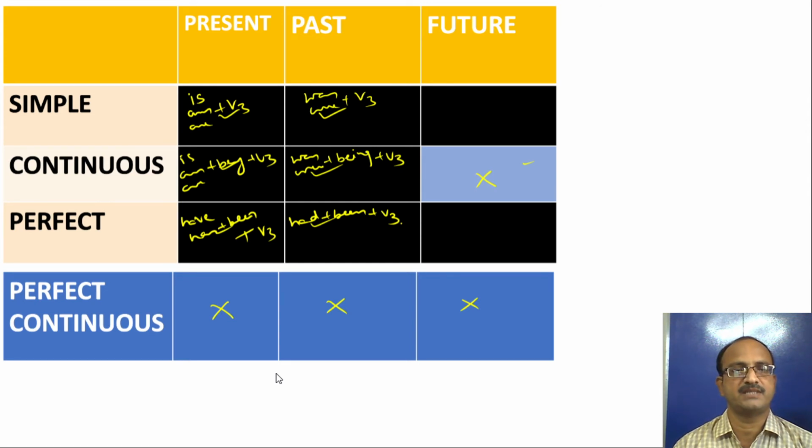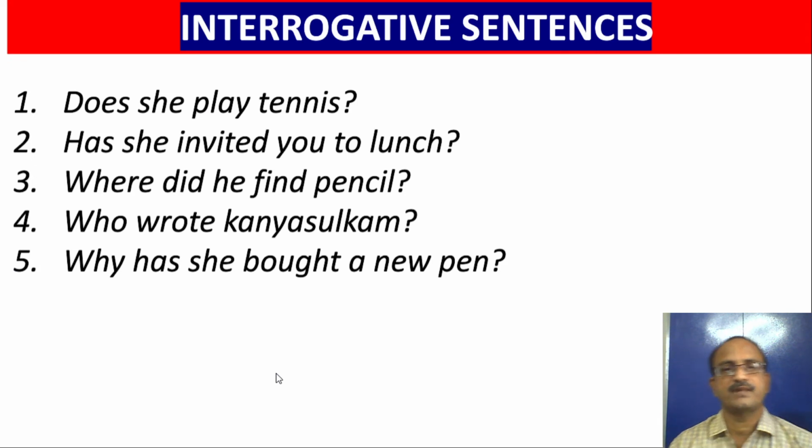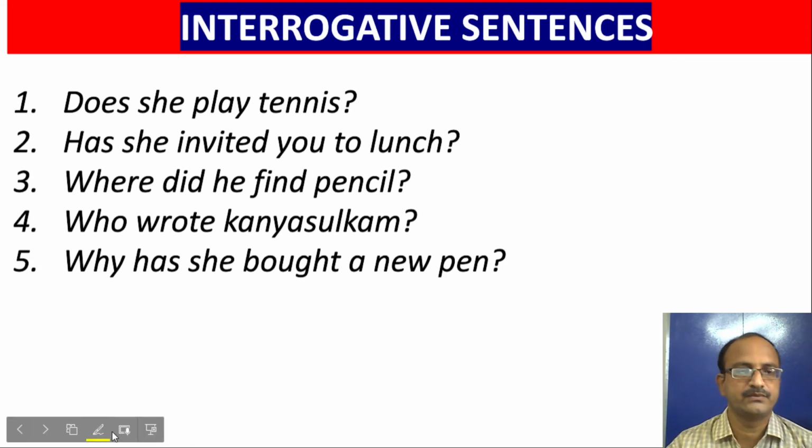Is, am, are are the present tense B forms, and being is continuous tense. Here in the past continuous tense also we see being, and was and were and V3. And here have, has plus been plus V3. Here only had plus been plus V3. So far we have completed present tense and past tense. Okay. So the next one. Okay, this is new.